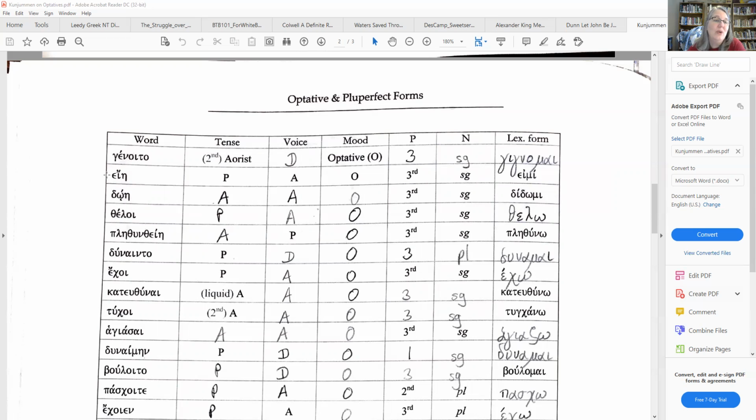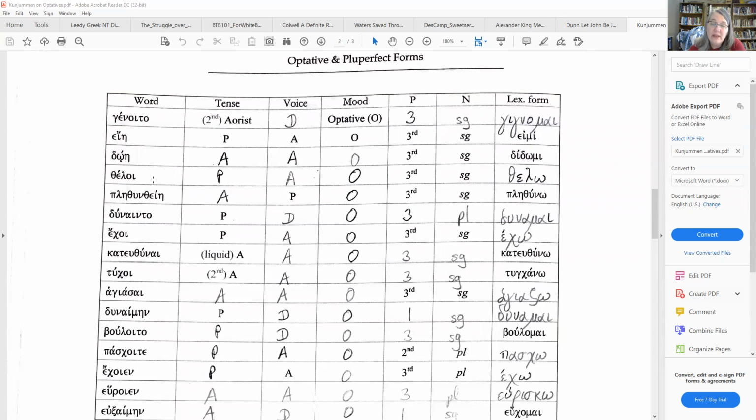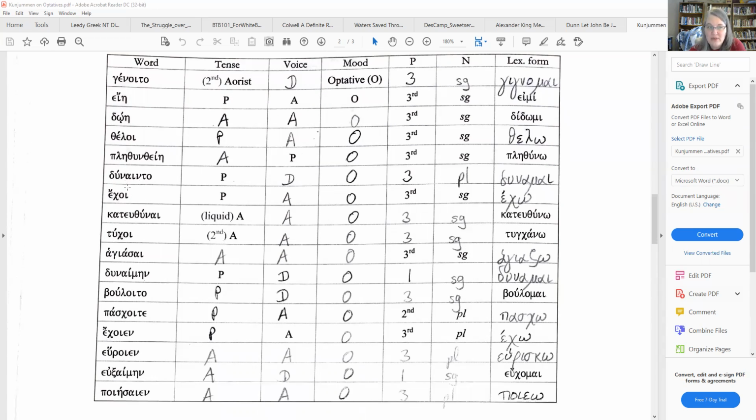We have genoito. We have ei, which I mentioned is from eimi. We have doie. Now, this is also the subjunctive of didomi. So you're going to have to translate according to context. We have thelοi from thelo. We have plethunthei, and that's from plethuno. We have dunainto, which is from dunamai. We have echoi, which, as you might imagine, is from echo. But notice you have these diphthongs each time. That's going to help you recognize them.